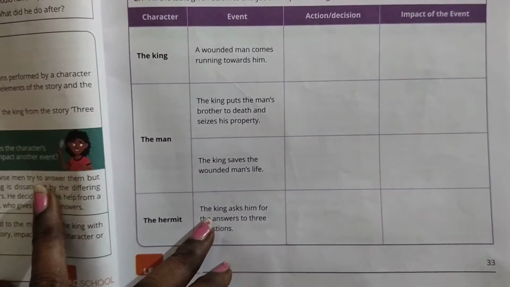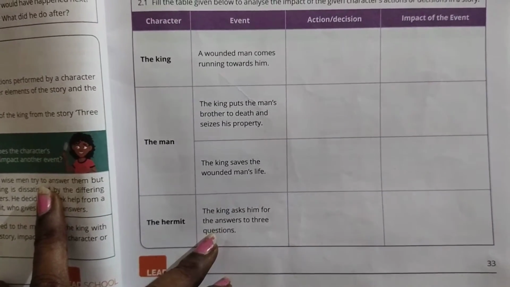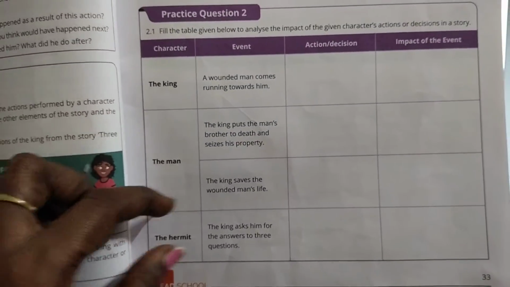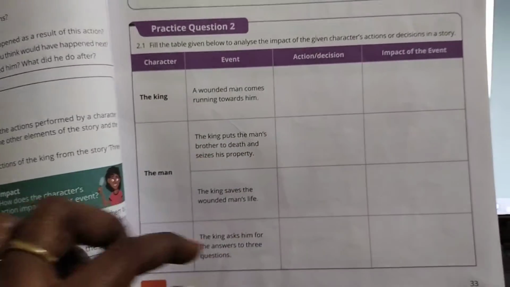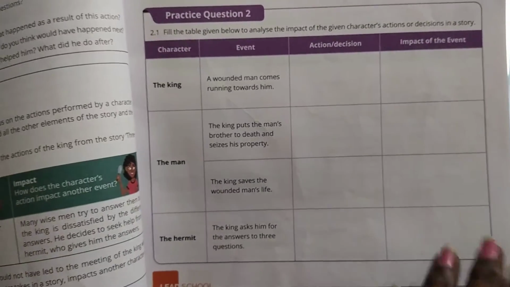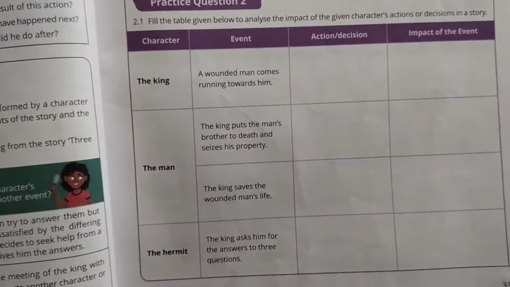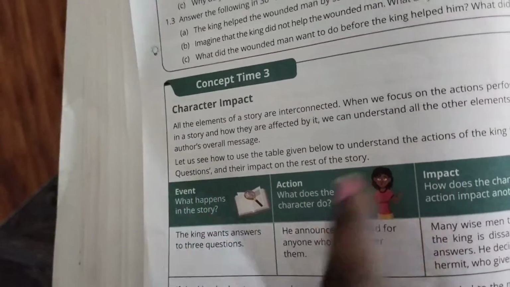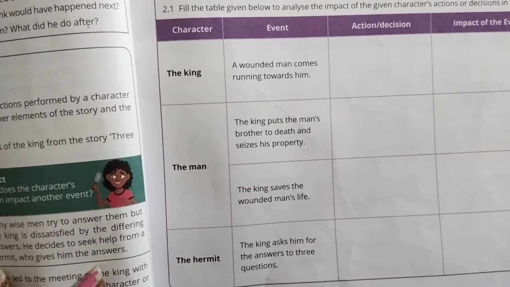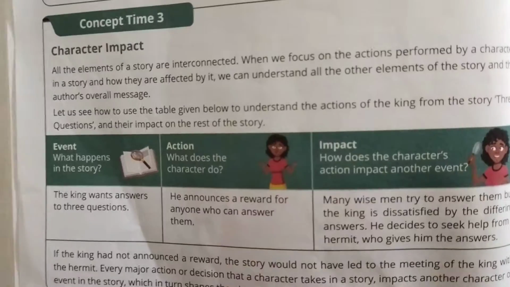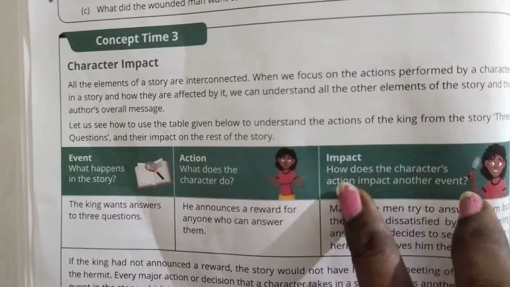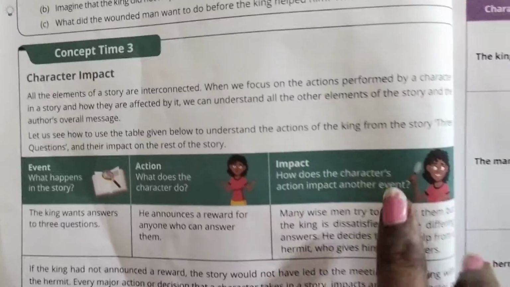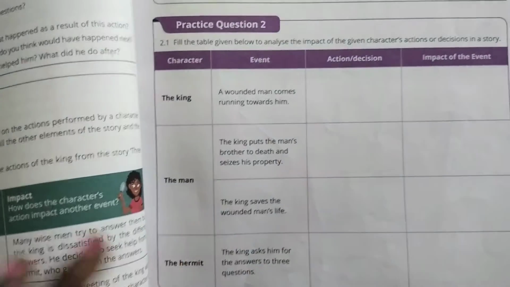Then the hermit. Here the king asks him for the answers to 3 questions. This is about the character hermit. Now you will write what action was done by the hermit and the impact of the event. If you can't understand how to write, action means what the character does. You have to write the particular character name, the king, the man, the hermit, in this column. And the next is how the character's action impacts another event. Here is the example. When you read this, you can write the definition of this impact of the event.